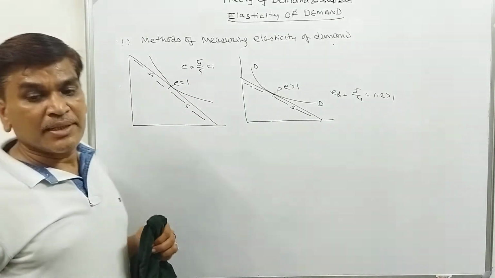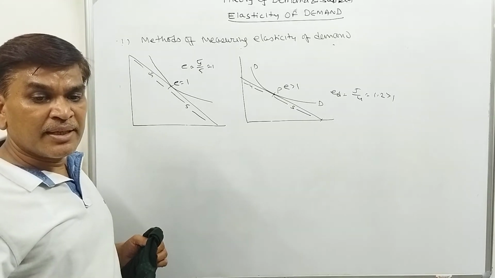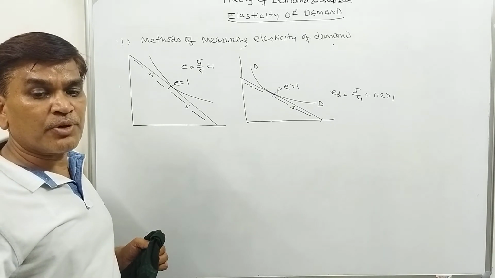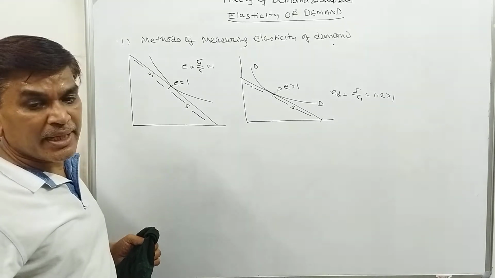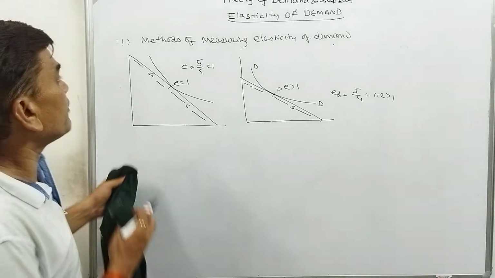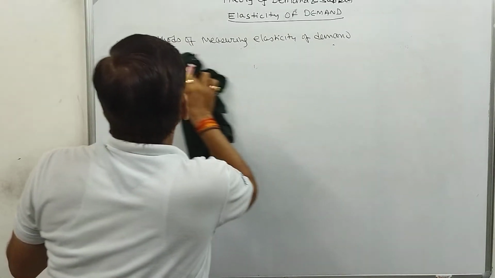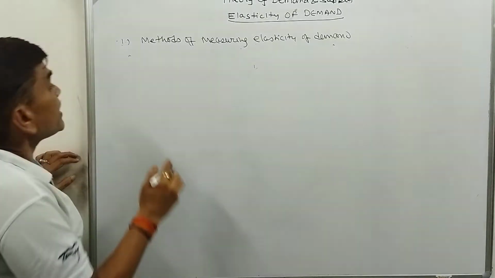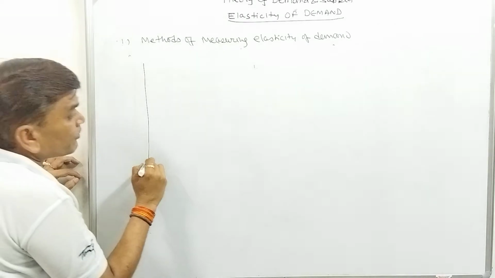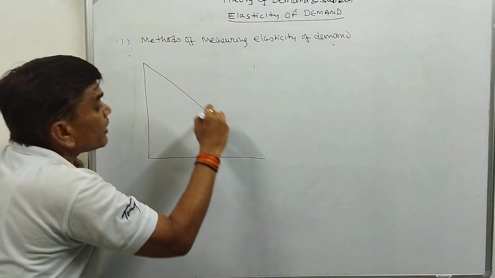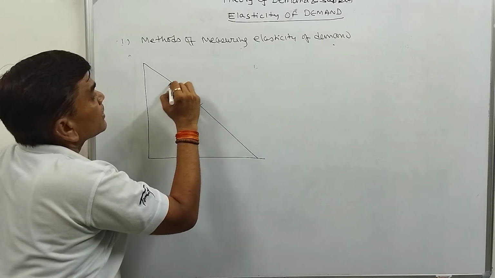So with the point method we can get the elasticity, point elasticity. For point elasticity we take lower segment divided by upper segment, as we have already discussed. This is the second method to calculate elasticity. A very simple method. Again I am repeating, what will we do? We take any point. Suppose we have to calculate elasticity here.